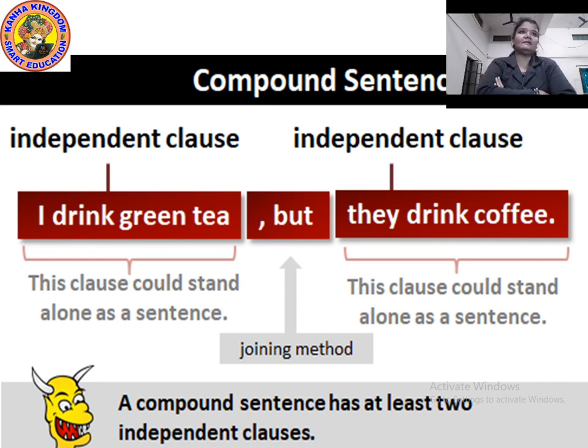As we are seeing in this, I drink green tea, they drink coffee. I drink green tea, this clause could stand alone as a sentence, and they drink coffee, this clause also stands alone as a sentence. But to make a compound sentence, both of these clauses were joined by a conjunction, but. So a compound sentence has at least two independent clauses.